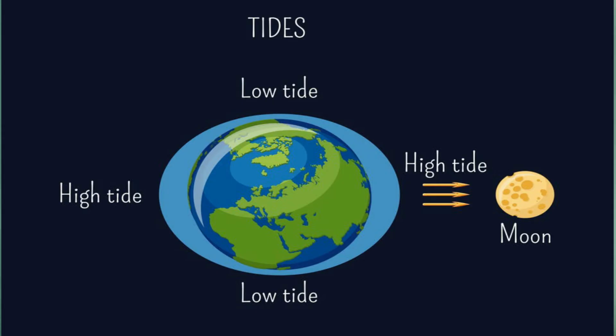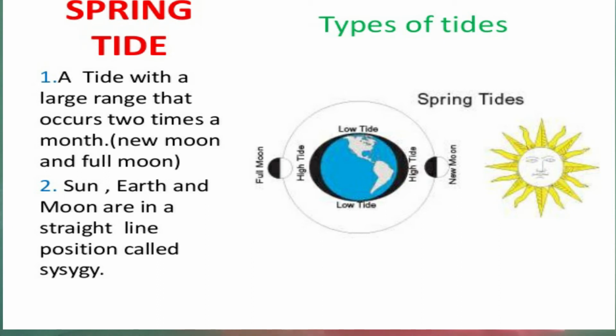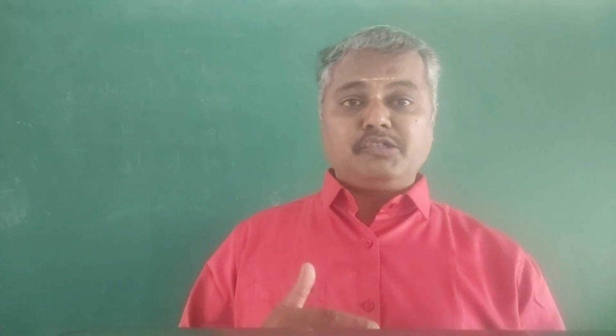Okay, then tides. The periodic rise and fall of sea water due to the gravitational pull of the sun and moon on the earth are called tides. Okay, these tides are classified broadly into spring tide and what is that? Neap tide. Okay, first one is when the sun, moon and earth are aligned in the same line, the collective gravitational pull of the sun and moon on earth's water strengthens to form the high tide, known as a spring tide. Such tides always occur on the full moon and what is that? New moon days. Okay, that's the first one, spring tide.